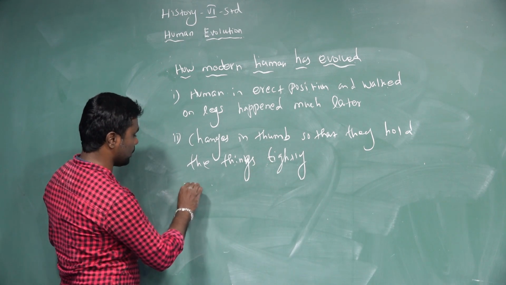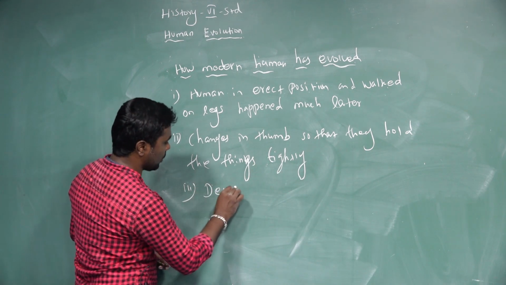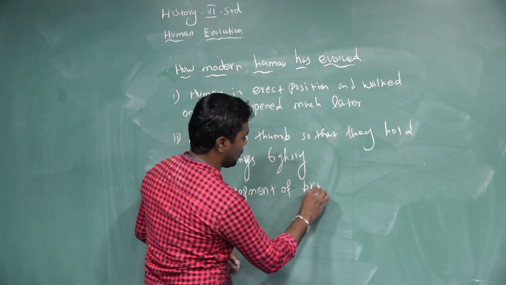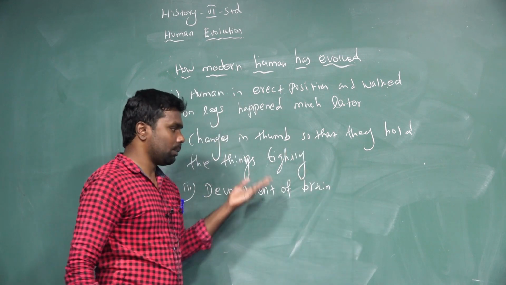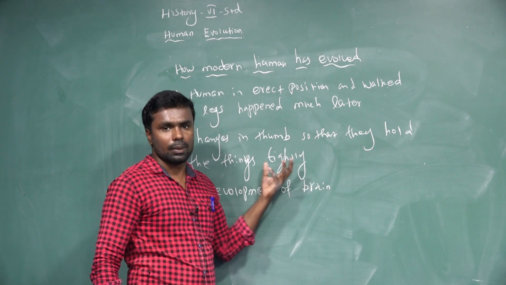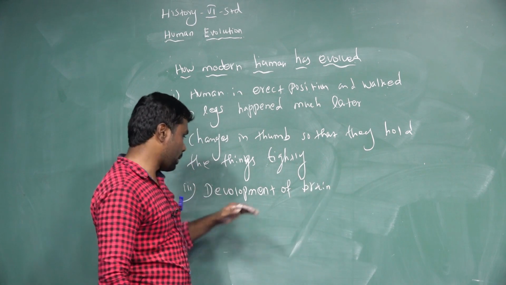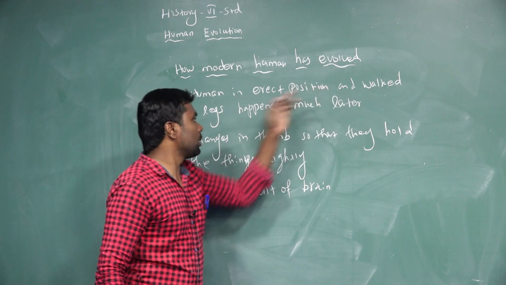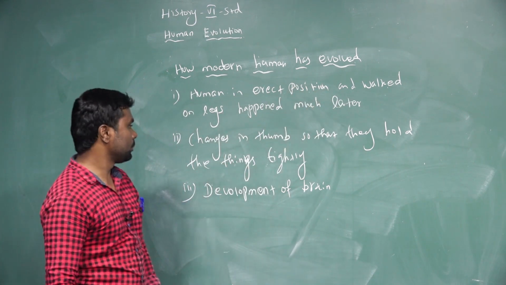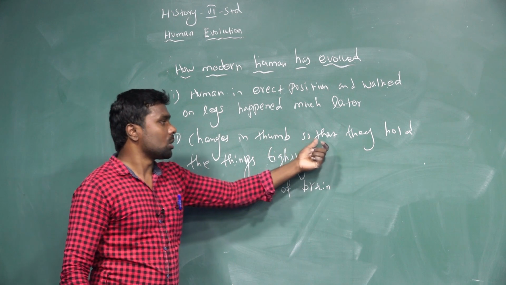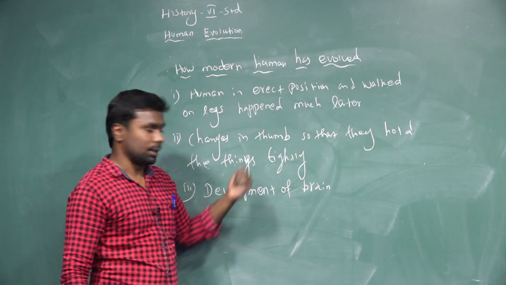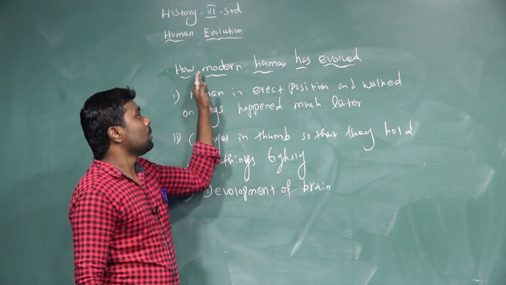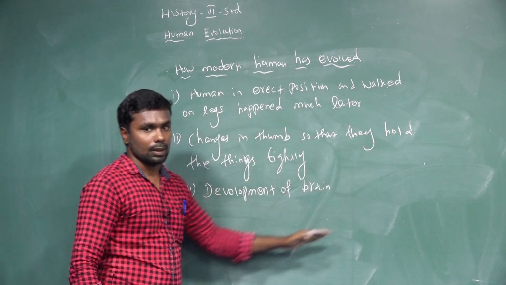Third one, the very important one, development of brain. By using the brain, human found so many things in our real life. So the first one, human in erect position and walking on two legs, happened much later; second, changes in the hands to hold things tightly; and the last one, development of brain. This is how modern human has evolved.